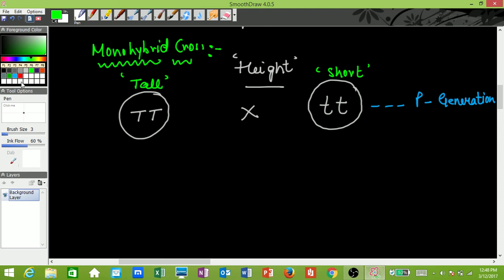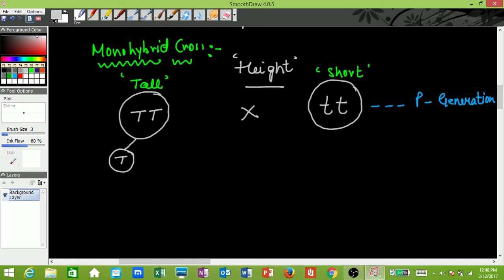Now he crossed them. So basically the next thing we are going to show is the gametes which were formed. So what kind of gametes were formed? You will see that here you will produce gametes with only capital T, because during gamete formation, what happens? Each gamete has half the number of chromosomes. If you remember, each gamete has only half the number of chromosomes.